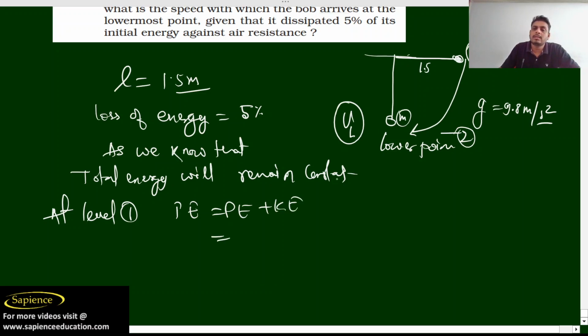The potential energy is m into g into the height, 1.5 meter, plus kinetic energy. At this stage the velocity is 0, so the kinetic energy is 0. So finally the total energy is m into g into 1.5.